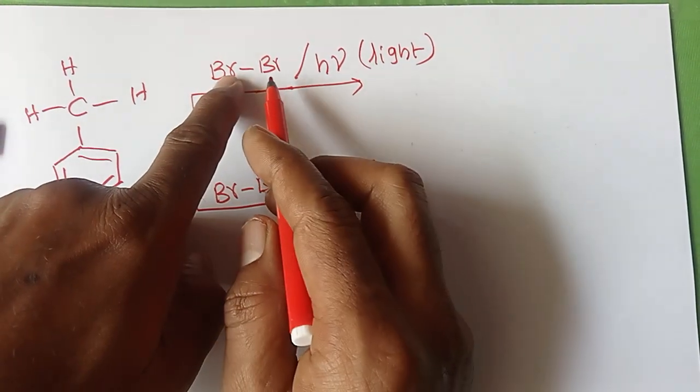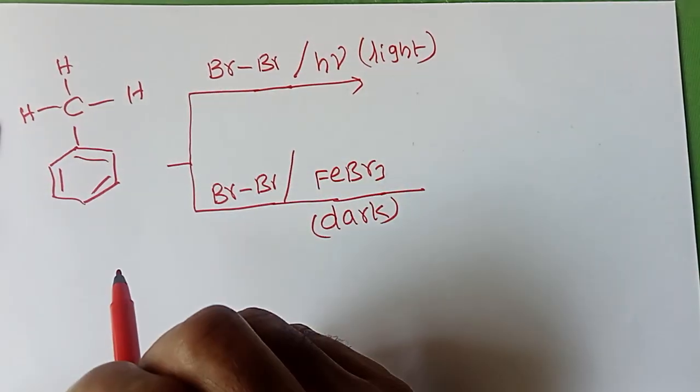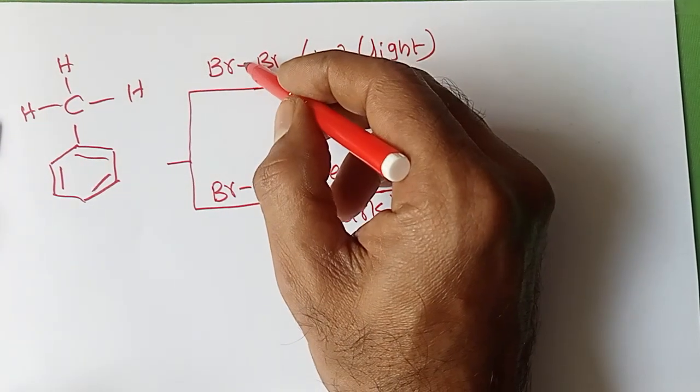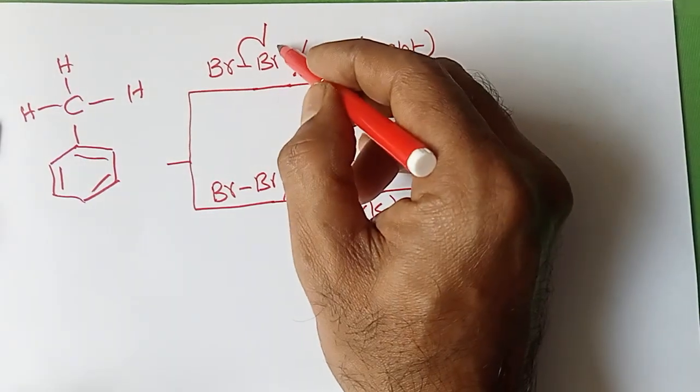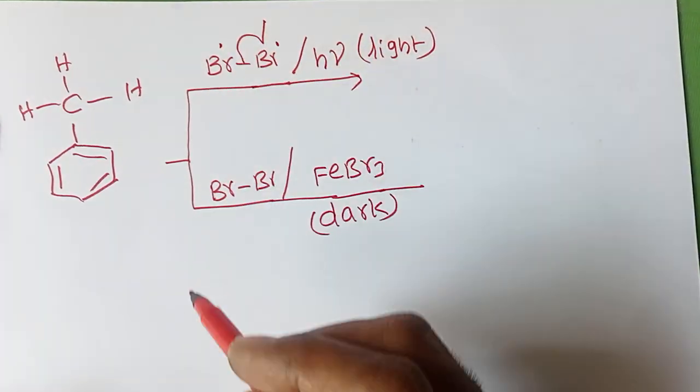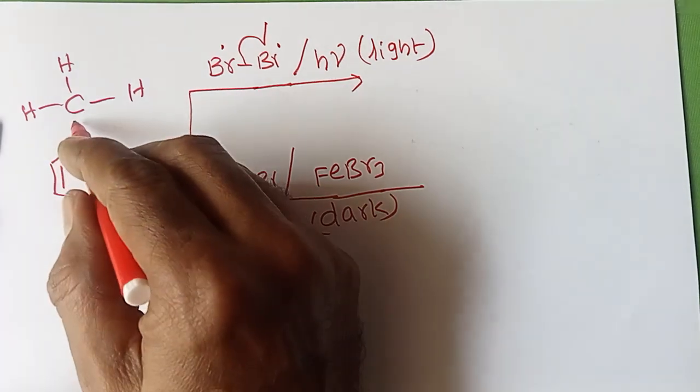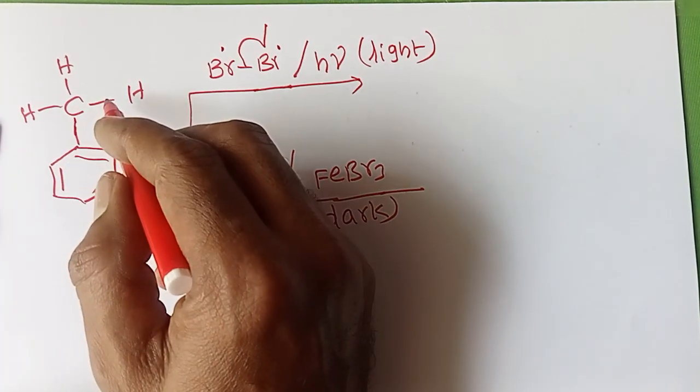So if you take the bromine in the presence of sunlight, homolytic cleavage takes place, so here radical. Now in this case also homolytic cleavage in toluene.